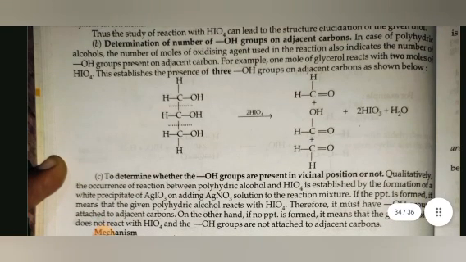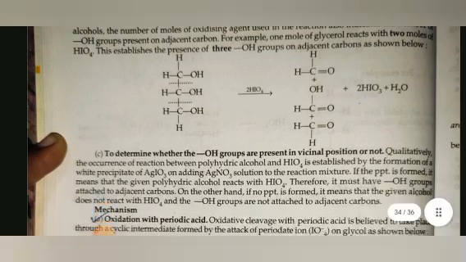Second is determination of the number of OH groups on adjacent carbons. In the case of polyhydric alcohols, the number of moles of oxidizing agent used in the reaction also indicates the number of OH groups present on adjacent carbons. For example, 1 mole of glycerol reacts with 2 moles of HIO4. This establishes the presence of 3 OH groups on adjacent carbons, as shown below.